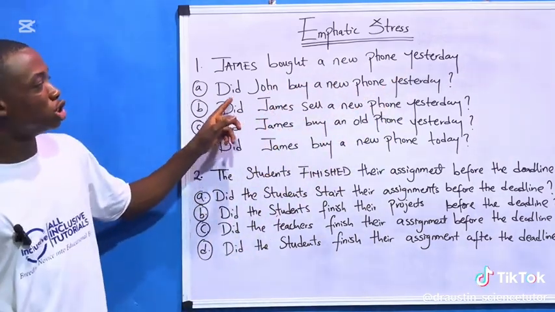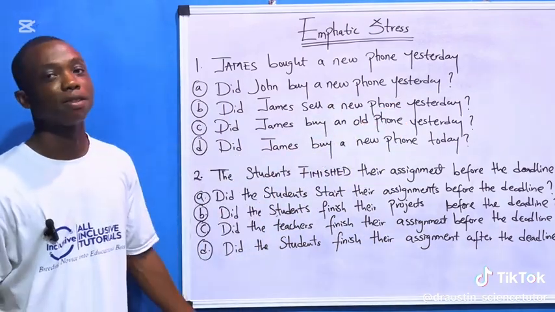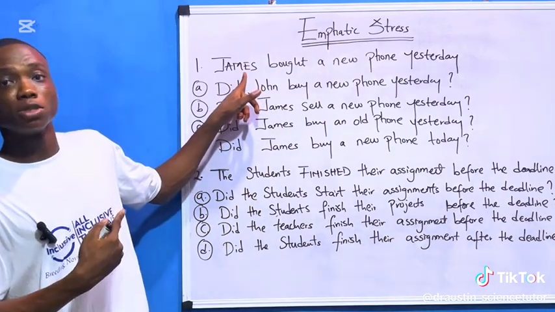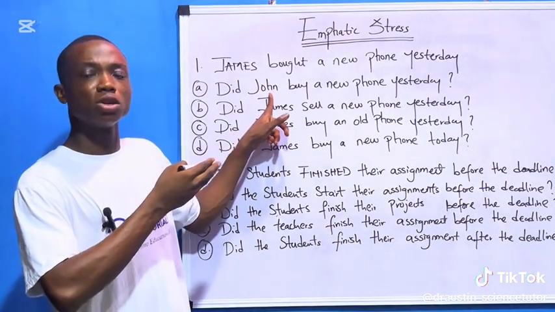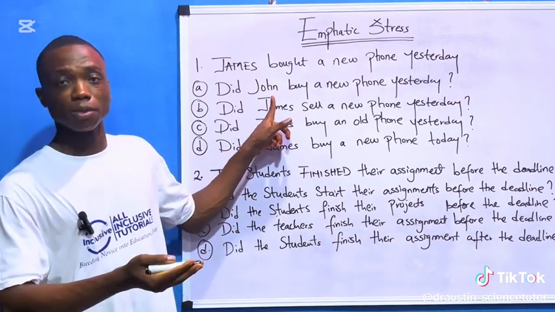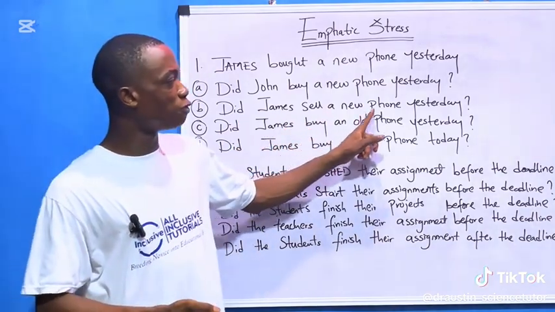Option A. Did John buy a new phone yesterday? This one is the correct answer. Because why? The emphasis was laid on James. But this one, we're not seeing James, we're seeing John. So, because of this one, option A becomes the answer. You understand? But look at this one. Did James sell a new phone yesterday?